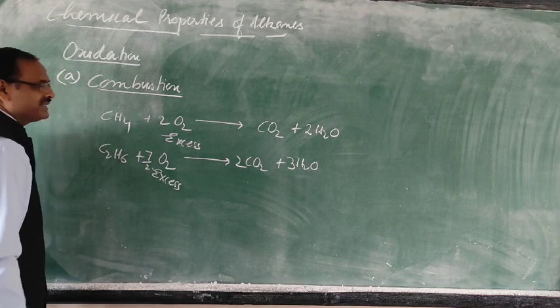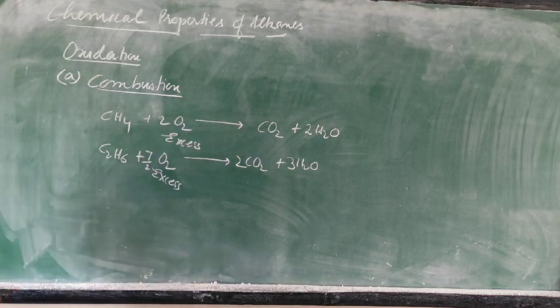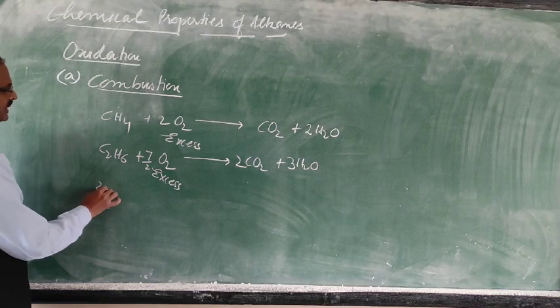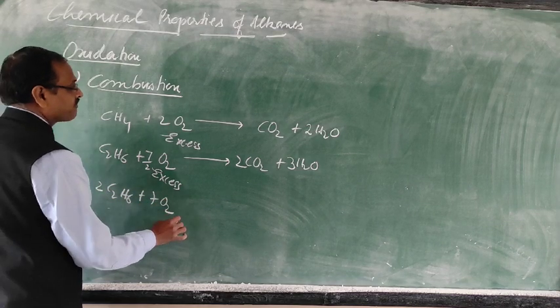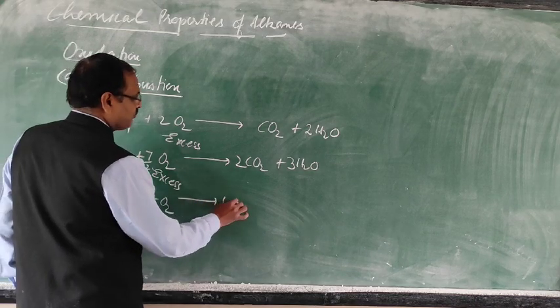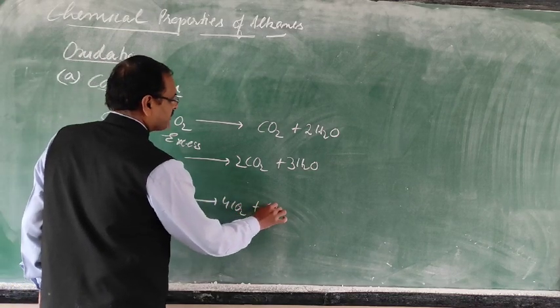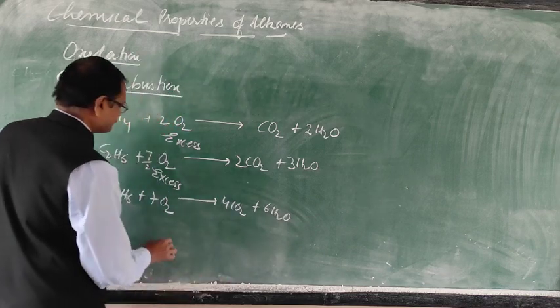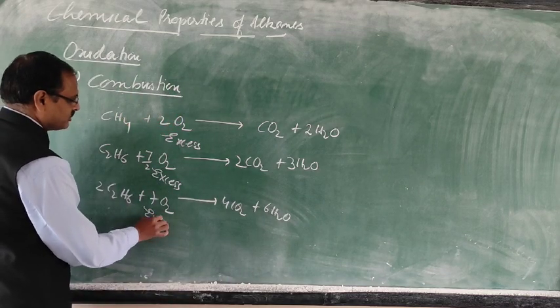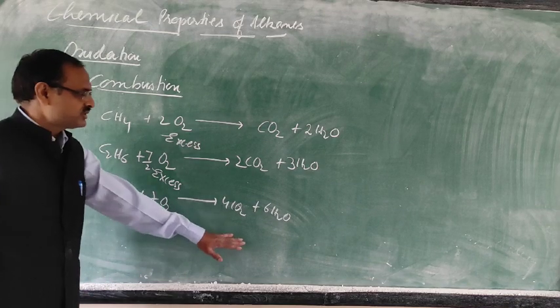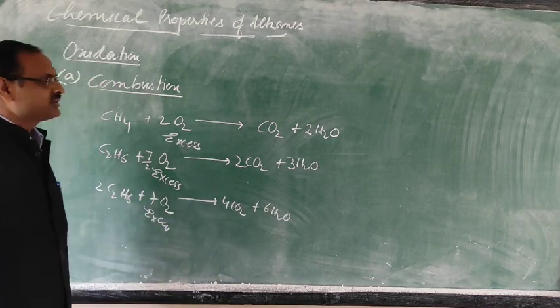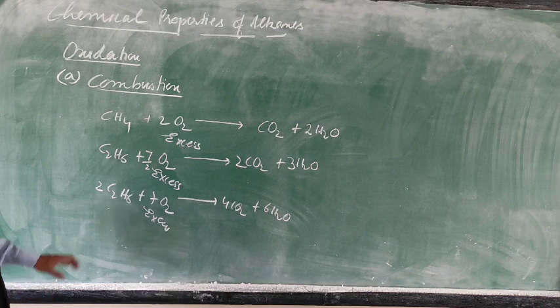We have to multiply by 7 by 2, so the whole equation we multiply by 2. Then 2C2H6 plus 7O2 gives 4CO2 plus 6H2O. So when the excess amount is there, the products will be carbon dioxide and water vapor, and the reaction is exothermic.